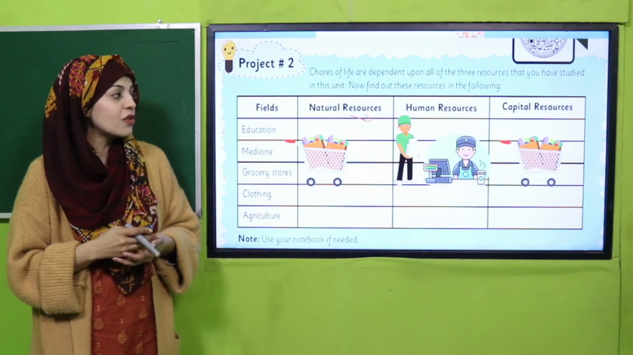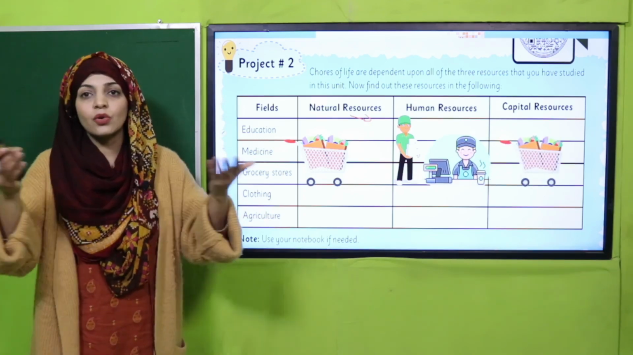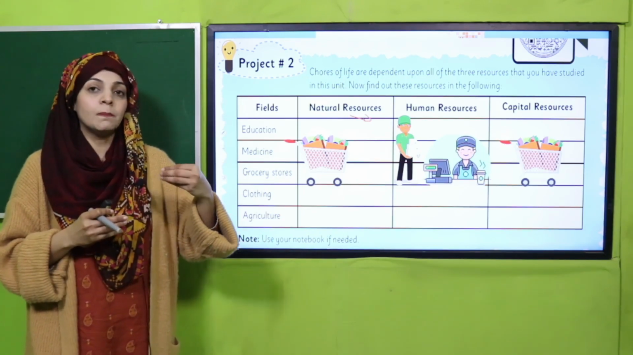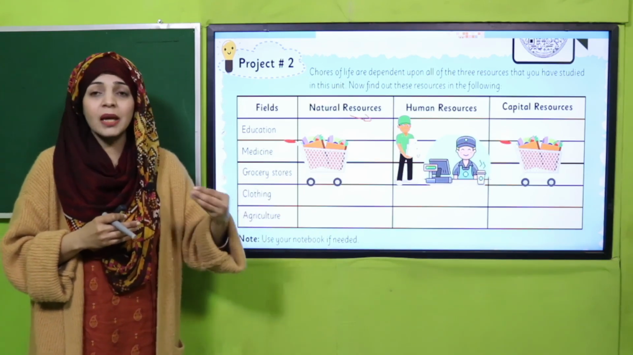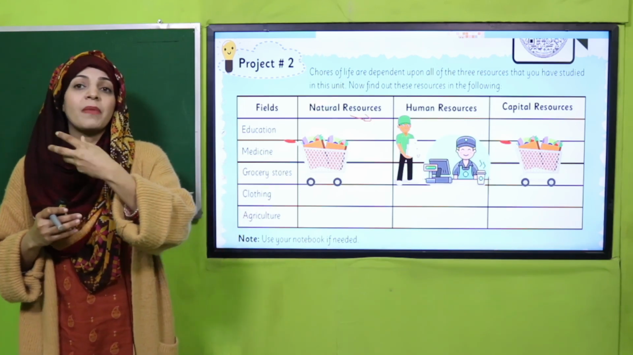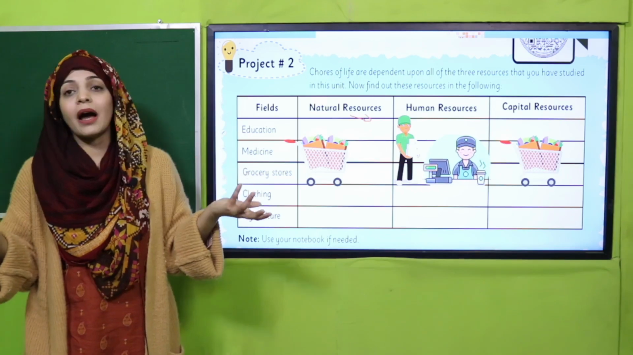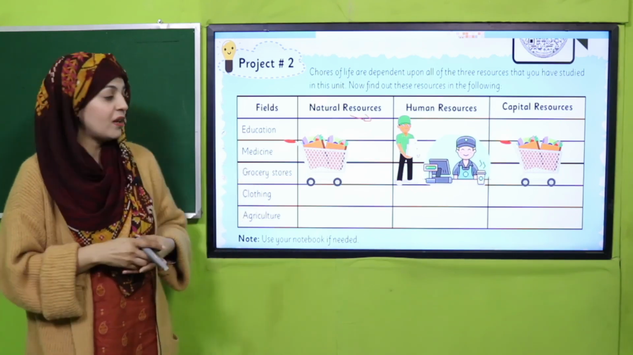Next, the capital resource, the grocery items that you look around you, they are all capital resources like different creams, shampoos, and different household products that you buy for your home. They are all capital resources.